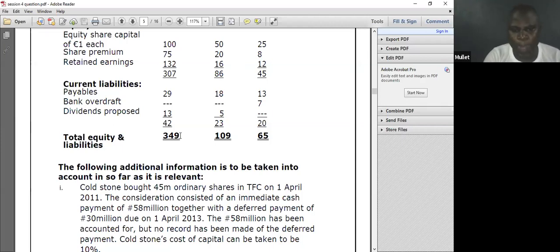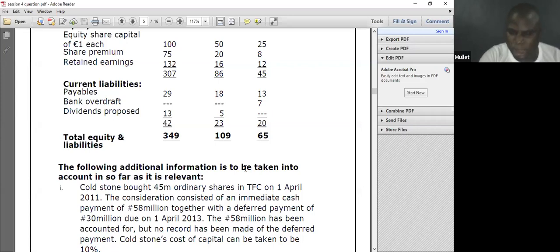Bring my calculator out: 45 divided by 50 times 100 will give me 90%. No problem, TFC is a subsidiary. Within that 15 minutes, with just the calculator, I have a subsidiary. I've gotten that, so I will not read it again.